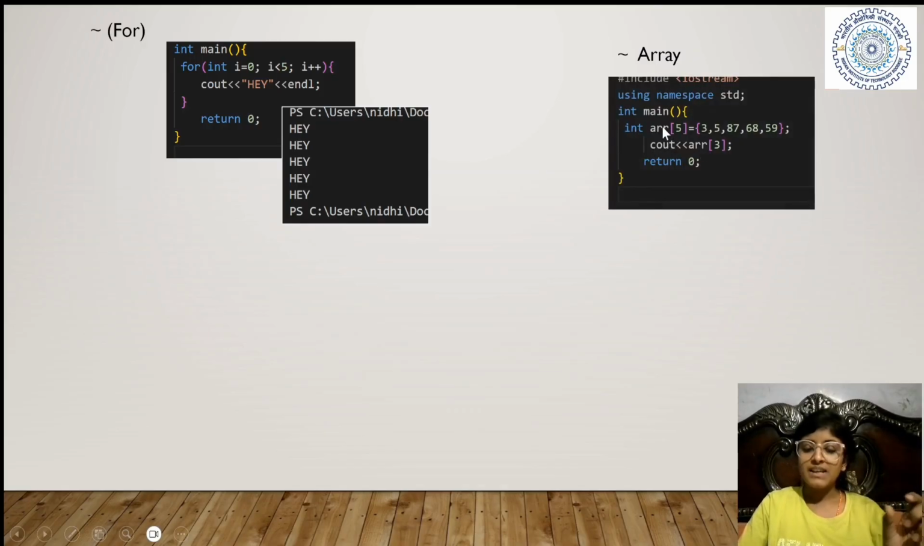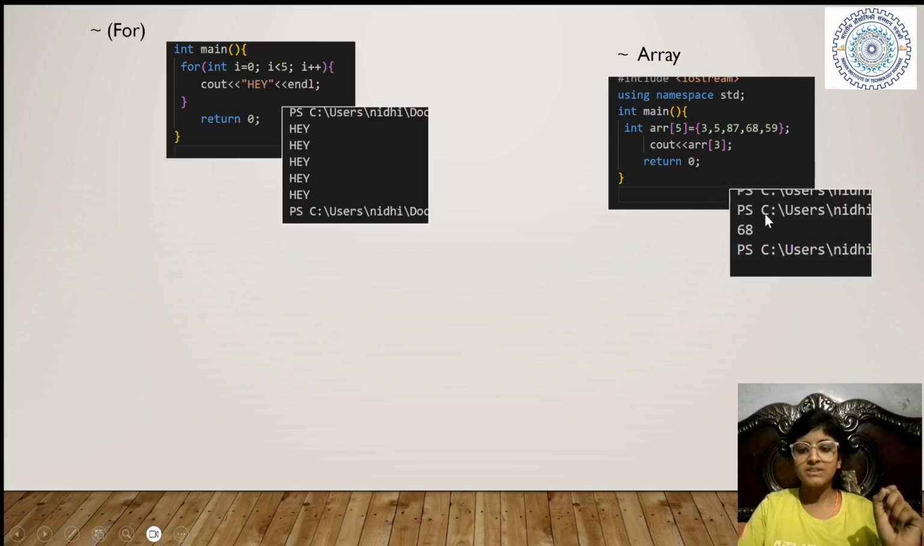See, I have made an array, and an array is also made with a data type like int, double, float. It can store five values: 3, 5, 87, 68, 59. I have taken just an example, but it will number them from 0. The basic thing we have to remember: this is 0, this is 1, this is 2, and so on. When I have to print at the third index, meaning 0, 1, 2, 3, it will print 68, and the output is 68.